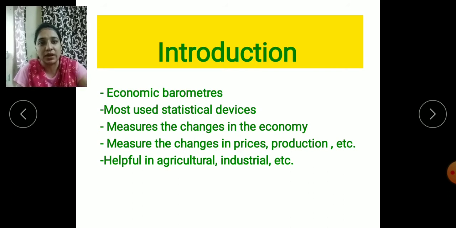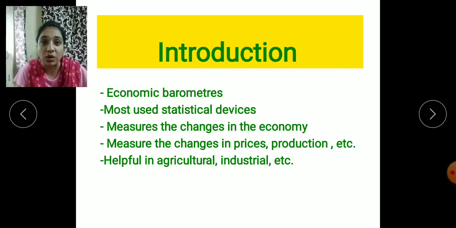So index numbers, we can also call them the economic barometers. This is another name we can say. For example, a thermometer is used to check the temperature of a person. In the same way, index numbers are the numbers which are used to measure the changes in the economy. There are various variables. Just take an example.